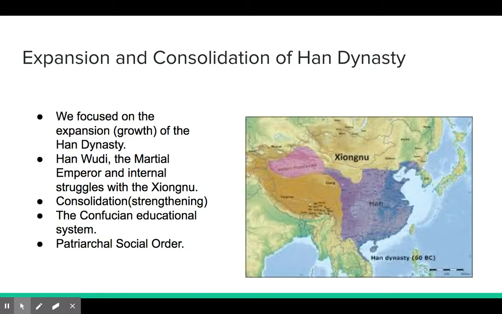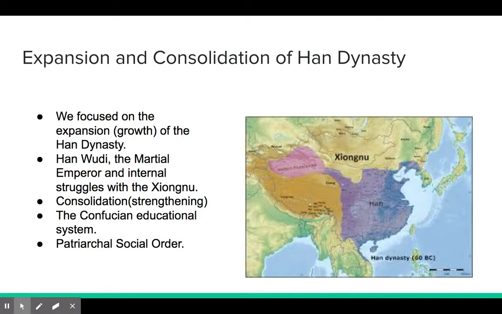We talked about the expansion and consolidation of the Han Dynasty, the first classical empire in our unit on classical civilizations of the classical period. We focused on the expansion, or growth, of the Han Dynasty, talking about Han Wudi, the martial, or warlike, emperor, and the internal struggles he had within the empire against a group known as the Xiongnu.